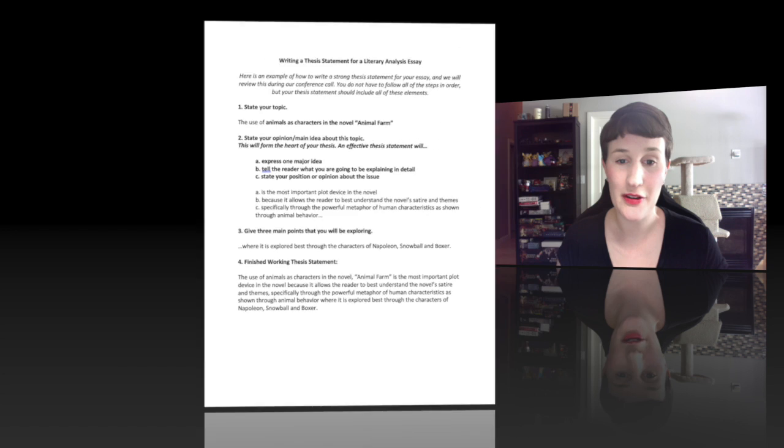Here is an example of how to write a strong thesis statement for your essay, and we will review this during our conference call. You do not have to follow all of the steps in order, but your thesis statement should include all of these elements. So if you have a look at your assignment, which you should have open on your computer, you can follow along there as well, or you can just have a look at this video.